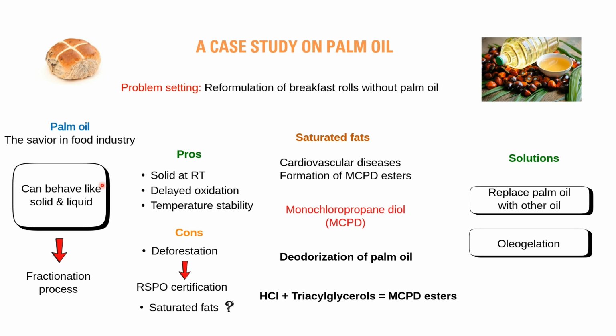And what determines this ability? It is the fractionation process that it undergoes. Palm oil is essentially made of a combination of triacylglycerol. It contains both saturated fatty acids and unsaturated fatty acids. And depending on the concentration of saturated and unsaturated fatty acids in the palm oil fraction, it can behave like solid or liquid at room temperature.